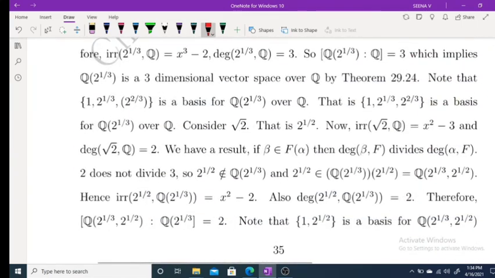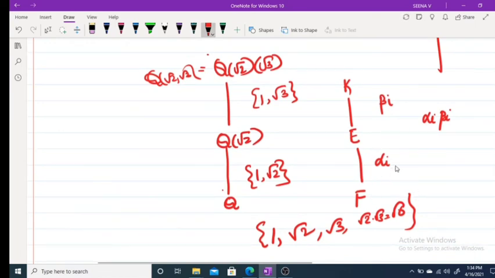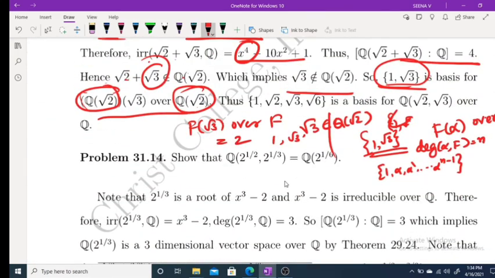In our theorem we have also applied this result. If the αᵢ's are a basis of E over F, and the βⱼ's are a basis of K over E, then the αᵢβⱼ's are a basis of K over F. And there is the next problem. Show that Q(2^(1/2), 2^(1/3)) equals Q(2^(1/6)). That we will discuss in our next class.